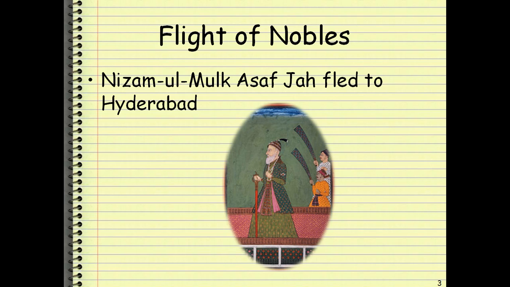Depressed in the sense, the emperor kept on conspiring against his wazir only. So finally he said, brother, you take care of your Delhi, I'm going to Hyderabad. And he went to Hyderabad and founded his own dynasty over there. Officially he did not declare independence, but as a matter of fact, he ruled independently.